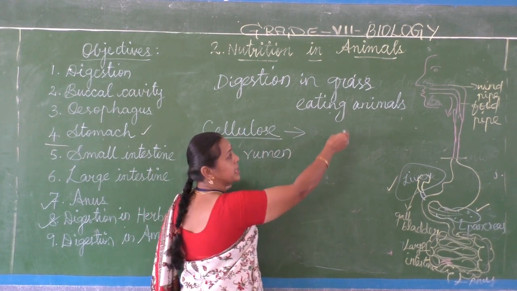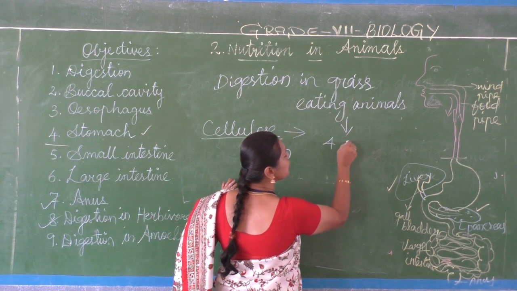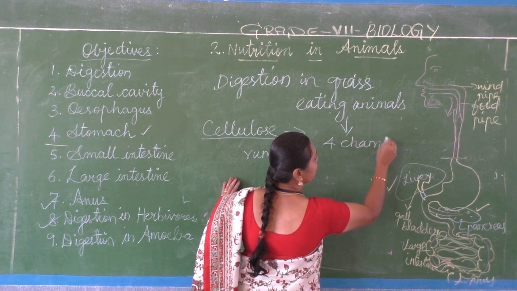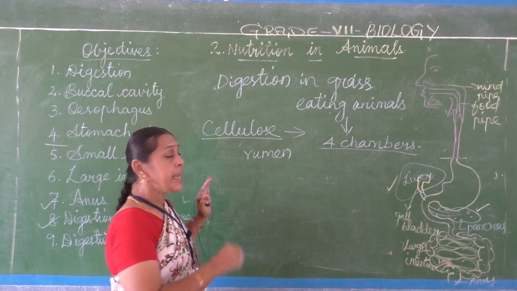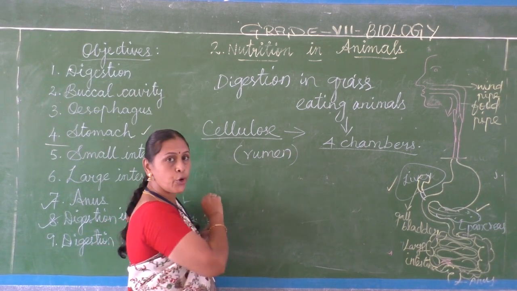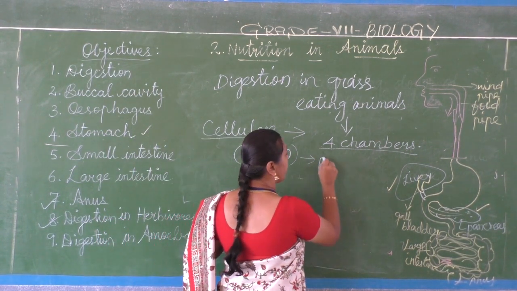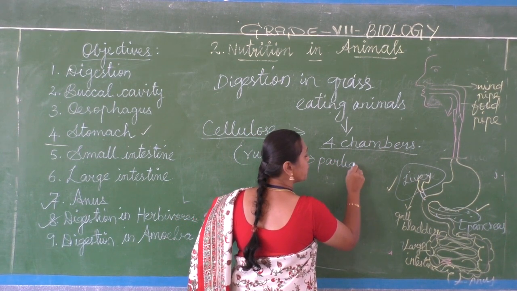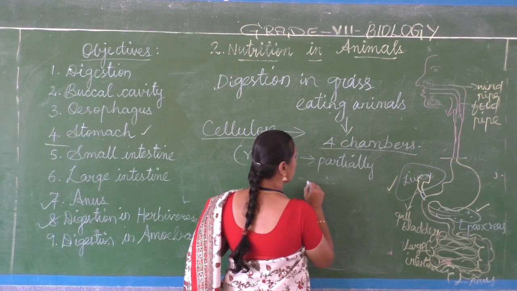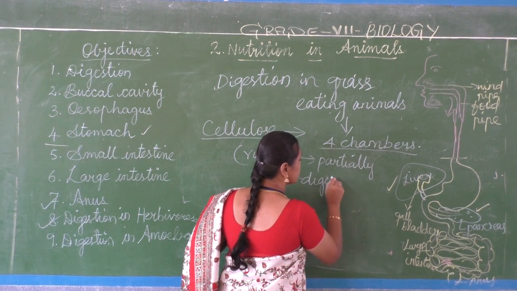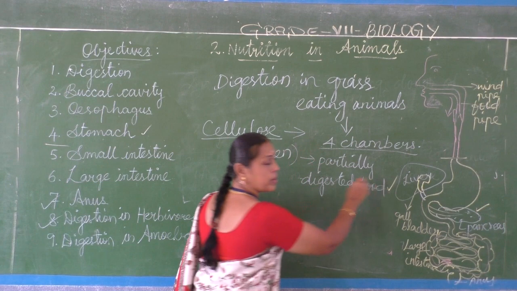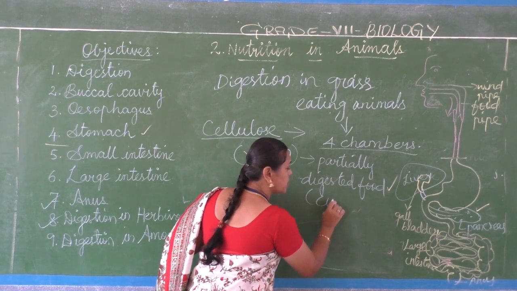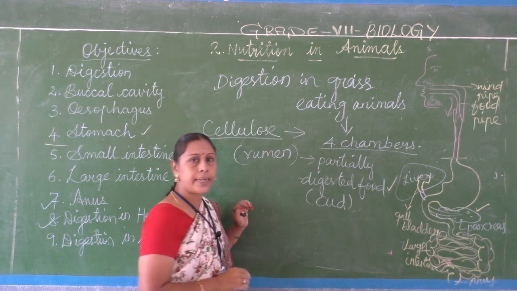These grass-eating animals have a four-chambered digestive system. In the part called the rumen, they store the partially digested food. This partially digested food is called cud.